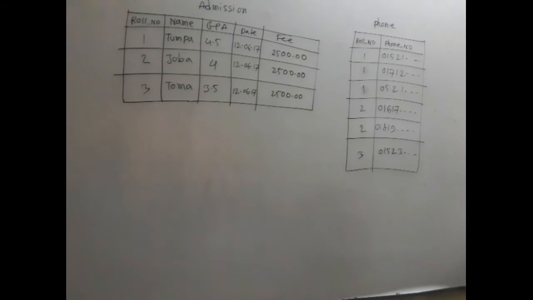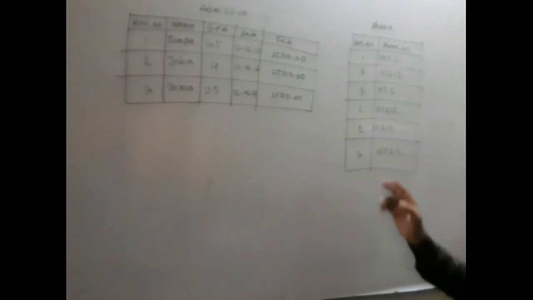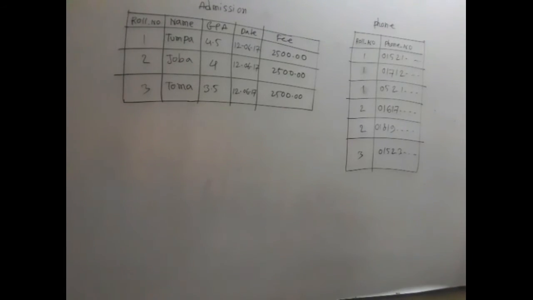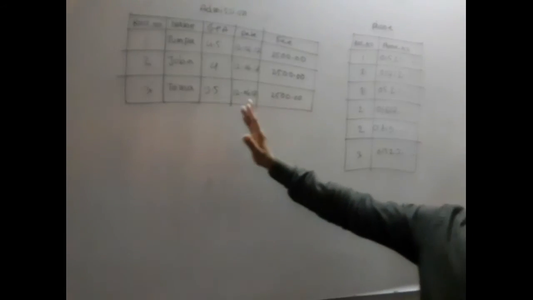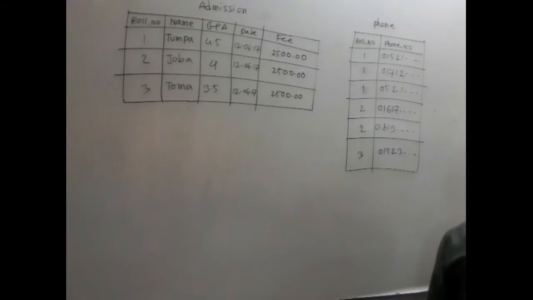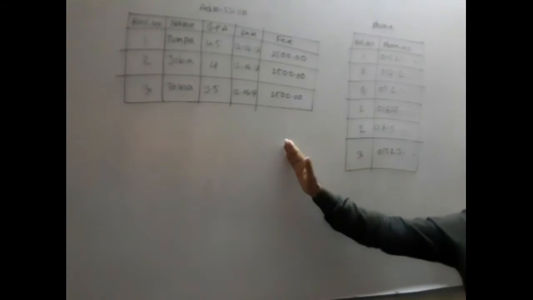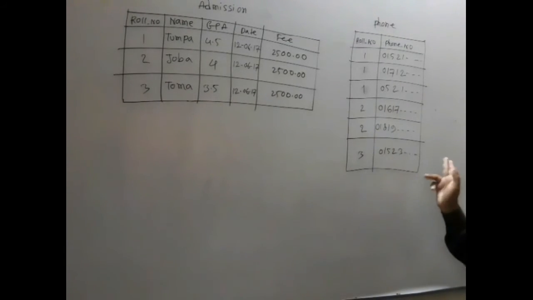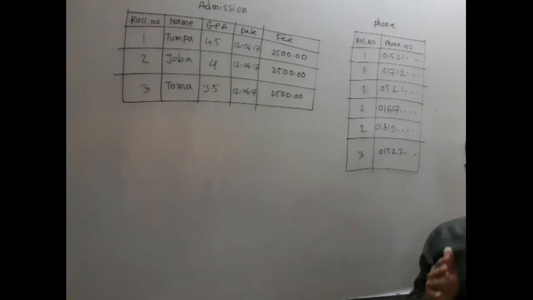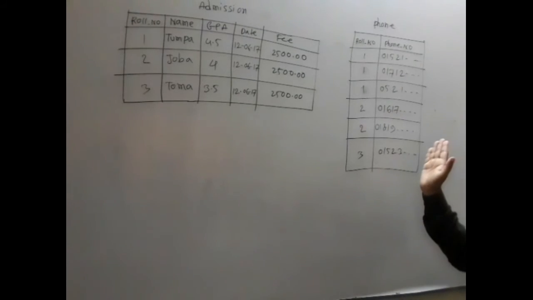For this reason, I can say the relationship will be one to many, or a one to many relationship can be possible by using the admission and phone tables. Your question is: is it possible to create a relationship between the admission and phone tables?